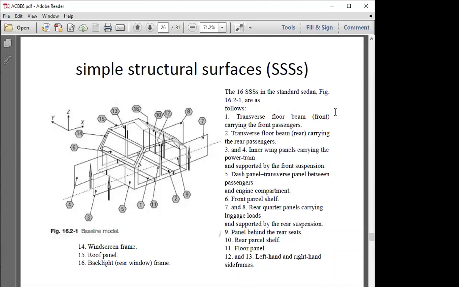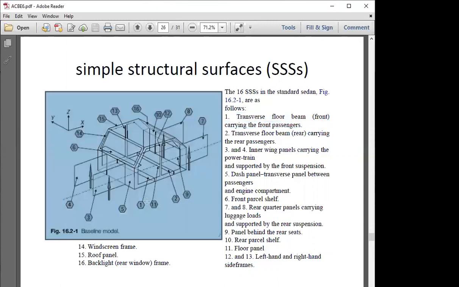Here the load available in the chassis is directly considered as reaction loads from the chassis to the body, and now we are targeting the body simple structural surface configuration. We have front and rear members which carry maximum load, as we can see the transverse floor beam from the front section carrying the front passengers. This component is going to carry the maximum load from the front passengers in static and dynamic conditions.